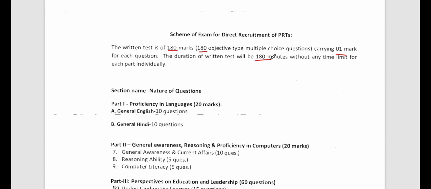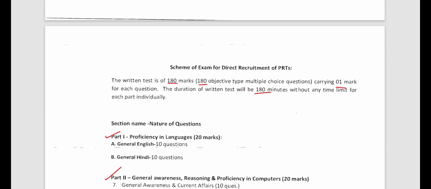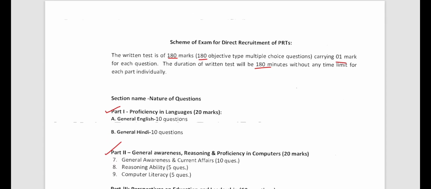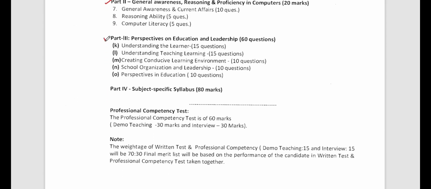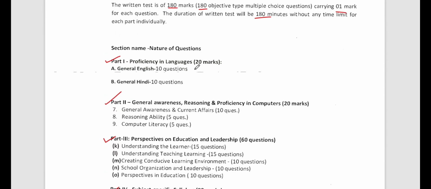Let's see, it is divided into different sections: the name of the section and the nature of questions. It is divided into part 1, part 2, part 3 and part 4. These are the 4 parts, so let's discuss them. First we have part 1, and in part 1 we have 2 sections, part A and part B. Part 1 will be testing our proficiency in languages.